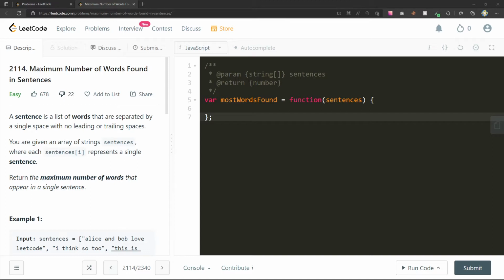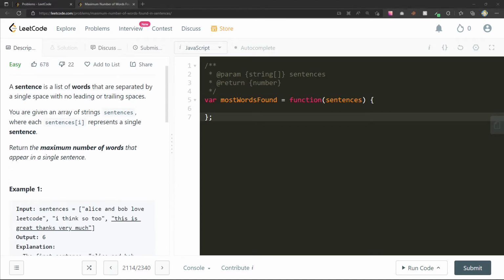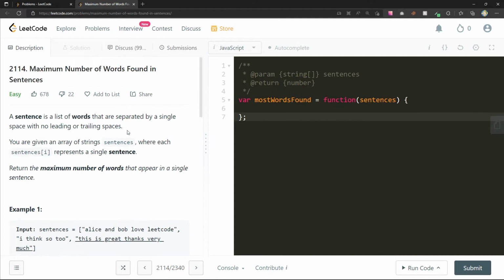This is question 2114. It says, a sentence is a list of words that are separated by a single space with no leading or trailing spaces. Oh, I think I'm going to have to go for one quick second. Give me 1 second and I'll be right back. In the meantime, you guys can just read this question. I have to go open the door for my girlfriend.